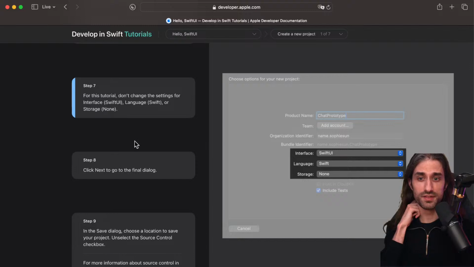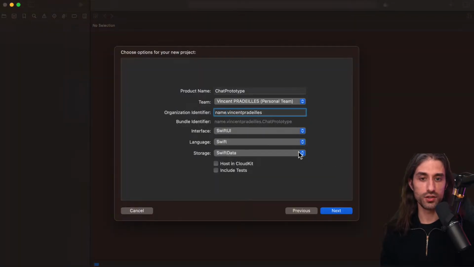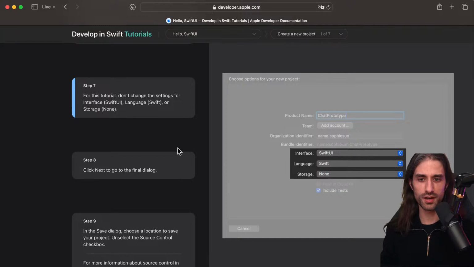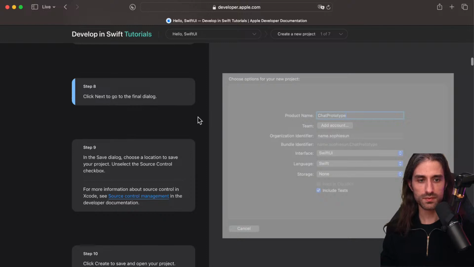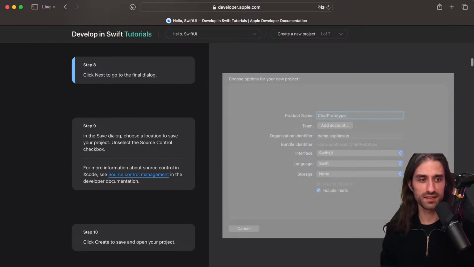And then for this tutorial, you don't want to change the settings, so I will put them back as they are by default. So interface SwiftUI, language Swift, and storage none. So I had the first two correct. Storage was set to SwiftData because, as I've told you, I followed the SwiftData tutorial the weeks before, but I will put it back to none. And they've left include tests checked, so I will do the same. And so next I click next.